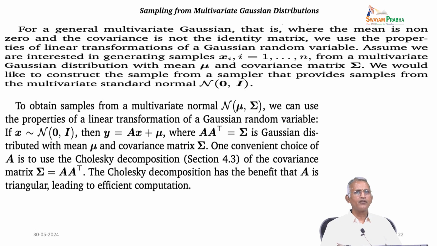We can use the property of linear transformation of the Gaussian variable. X belongs to N of mean 0 and covariance I. Then the linear combination y equal to Ax plus mu, where A A transpose is the covariance sigma, has a Gaussian distribution with mean mu and covariance sigma. So, by using the Cholesky decomposition, the covariance can be written as A A transpose. The Cholesky decomposition has the benefit that A is triangular, which makes the computation efficient.